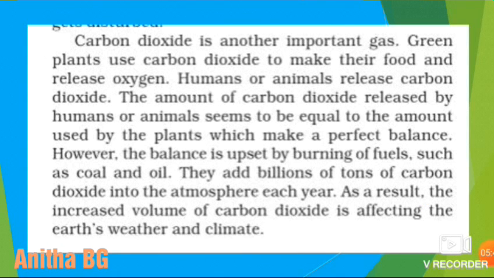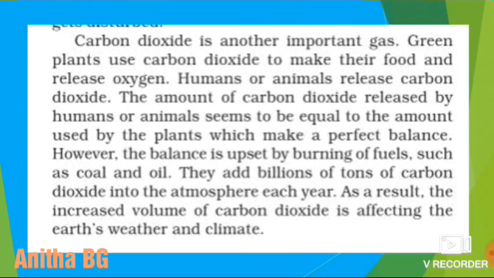Then carbon dioxide. Carbon dioxide is another important gas. Green plants use carbon dioxide to make their food and release oxygen. Humans and animals release carbon dioxide. The amount of carbon dioxide released by humans and animals seems to be equal to the amount used by the plants, which makes a perfect balance.